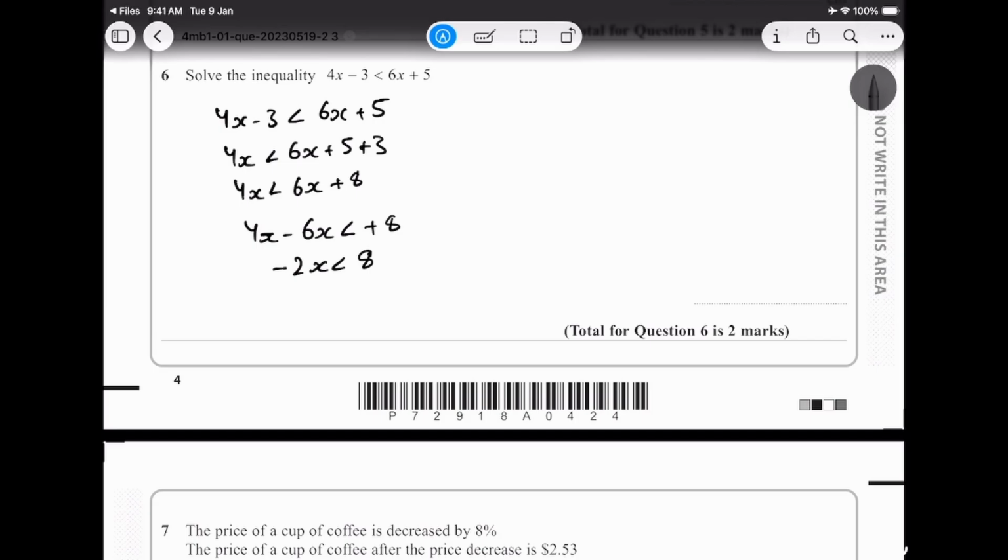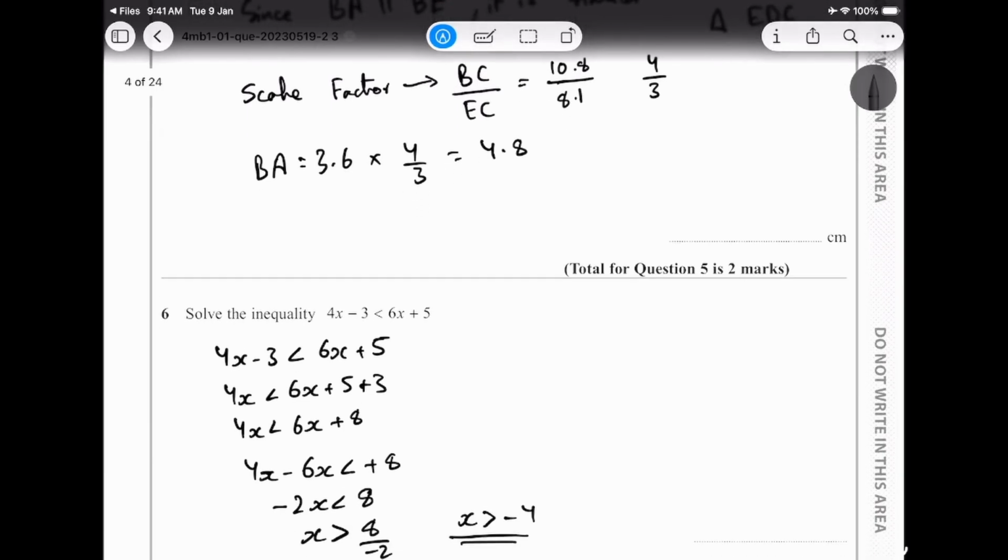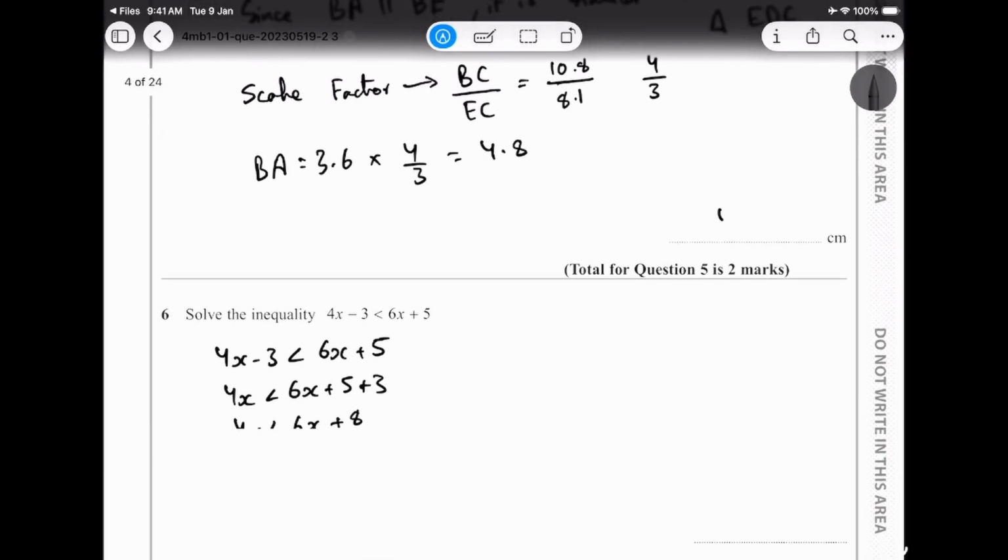But just remember that whenever you're moving a negative coefficient, the sign reverses. Whenever it's a multiplication or division by a negative, the sign changes. So we have x, sign change, 8 upon negative 2. And then I get x greater than negative 4. That is my answer. All right, so I hope you were able to understand the part of the change. This was 4.8.